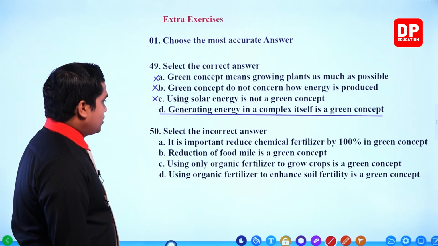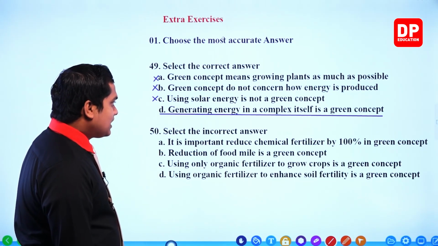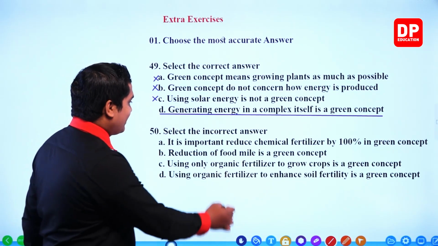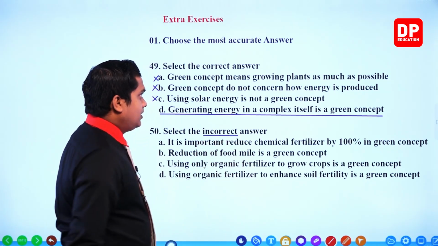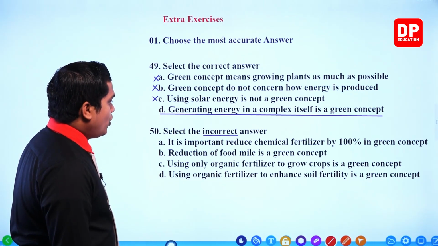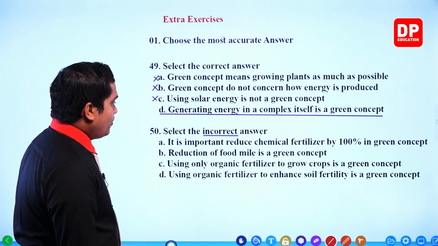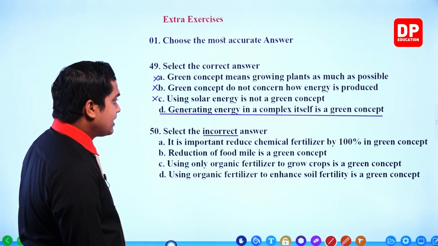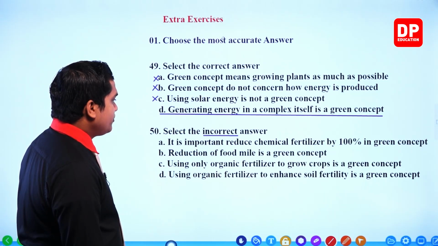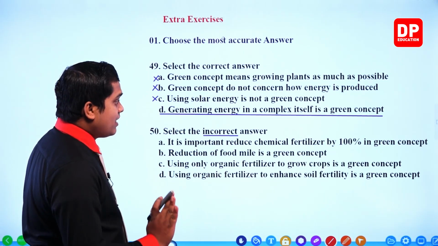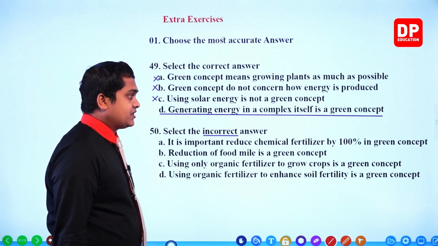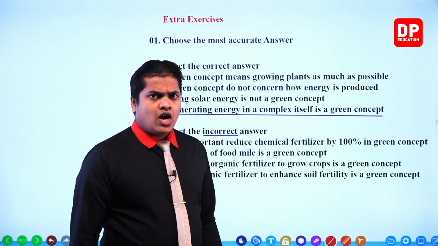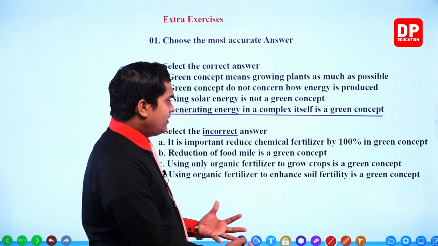Next one, 50th question. Select the incorrect answer. So here you have to select the incorrect answer. Remember, incorrect answer. It is important to reduce chemical fertilizer by 100% in green concept. Green concept is not going to stay like that, right? 100% reduction in chemical fertilizer.